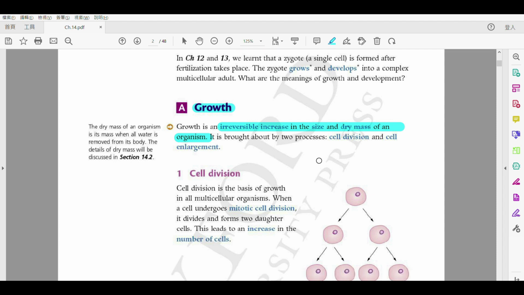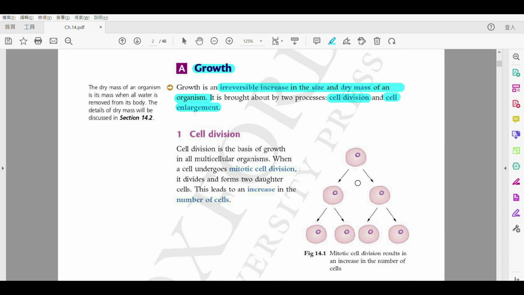And we need to know how this is brought about. It's by two processes. One of them is cell division. After cell division, you will have more cells. And the other one will be cell enlargement, that means they are getting larger in size. Okay, so first of all, we'll talk about cell division. How do we carry out cell division? Very easy. It's by mitotic cell division.